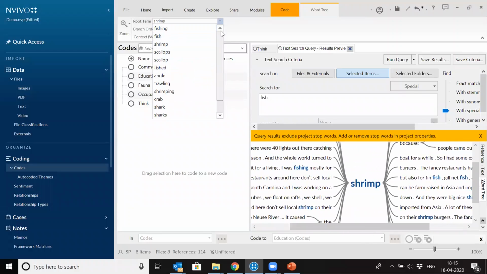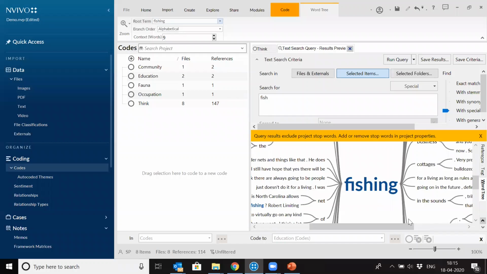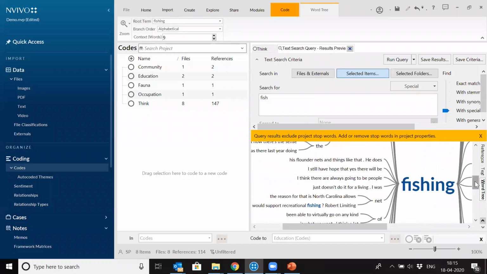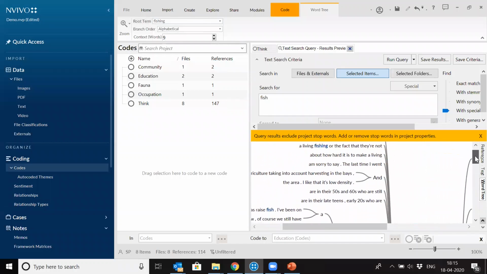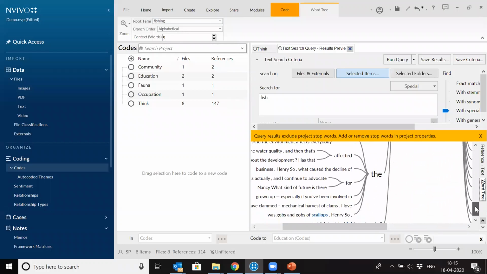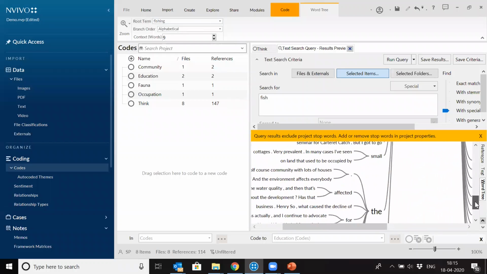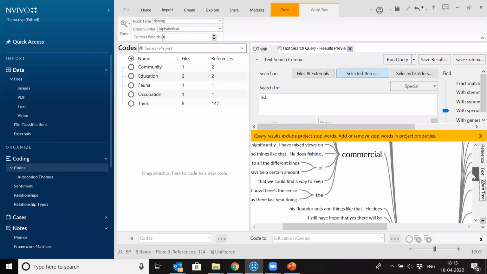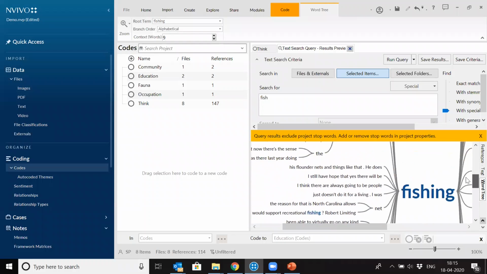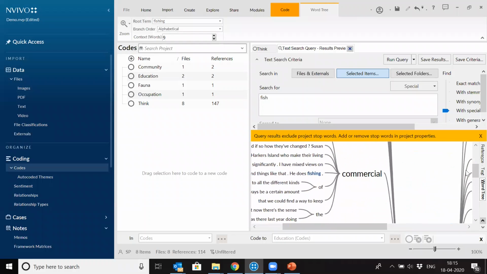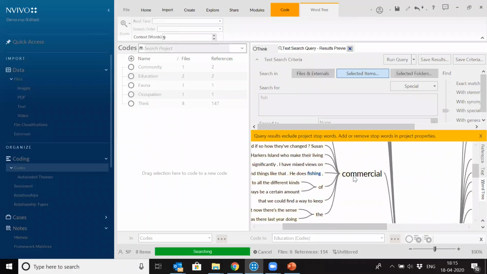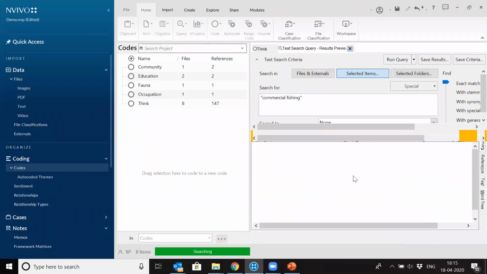Right. One more thing I wanted to show you in this query is, if you see this word tree, you can make out from this word tree only that the most frequent word coming before fishing is commercial, right? So you double click on commercial and it will look for commercial fishing now.